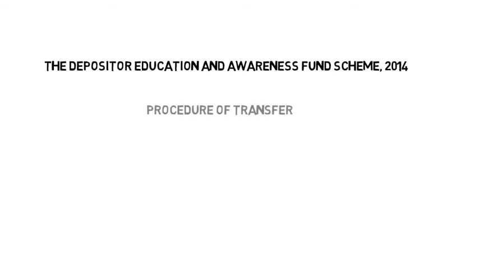Procedure of transfer. Banks shall transfer to the fund the amounts becoming due in each calendar month, that is, proceeds of the inoperative accounts and balances remaining unclaimed for 10 years or more, as specified in the scheme, and the interest accrued thereon, on the last working day of the subsequent month. The fund shall be utilized for promotion of depositors' interest and for such other purposes which may be necessary for the promotion of depositors' interests as specified by RBI from time to time.